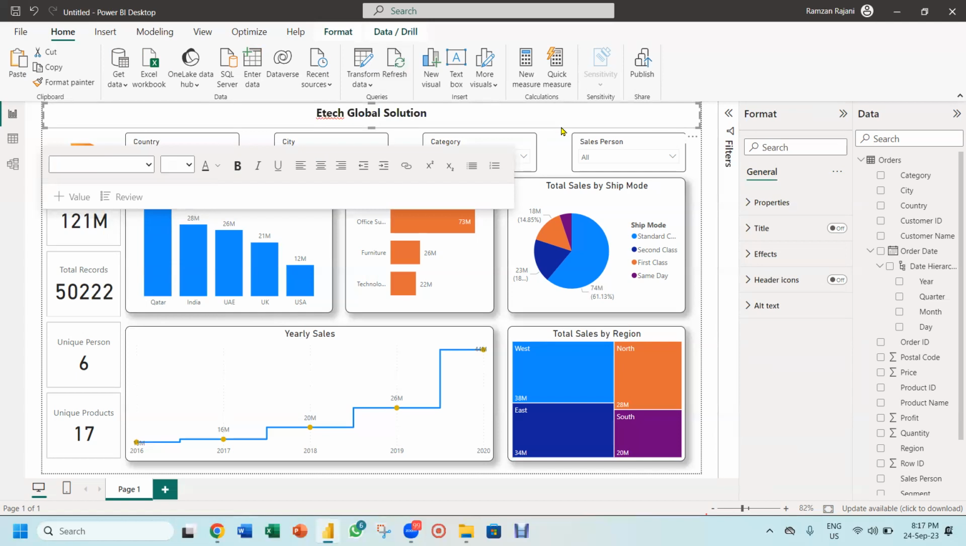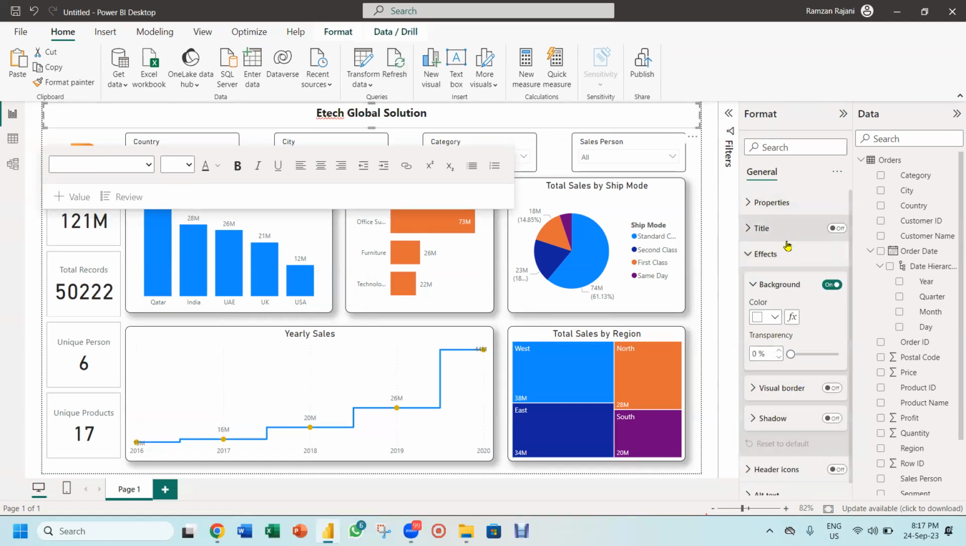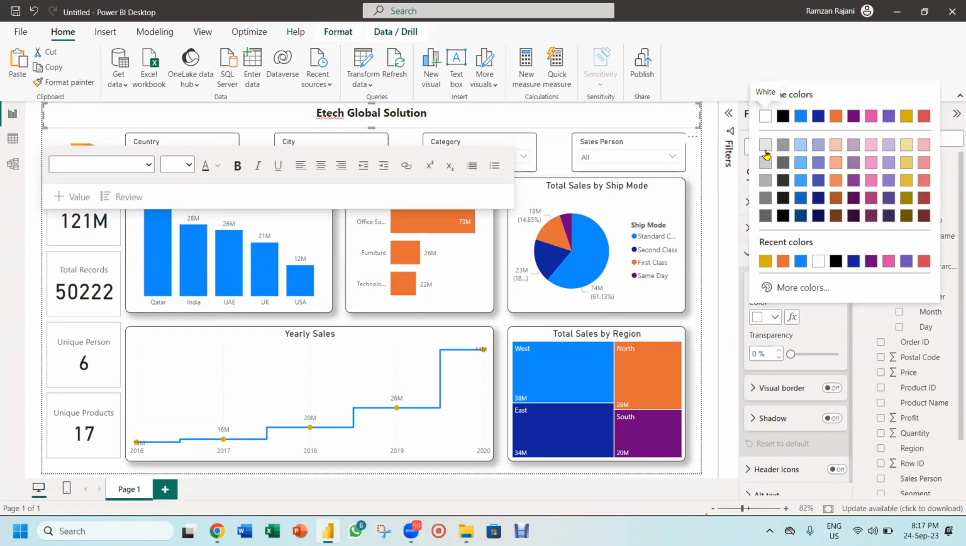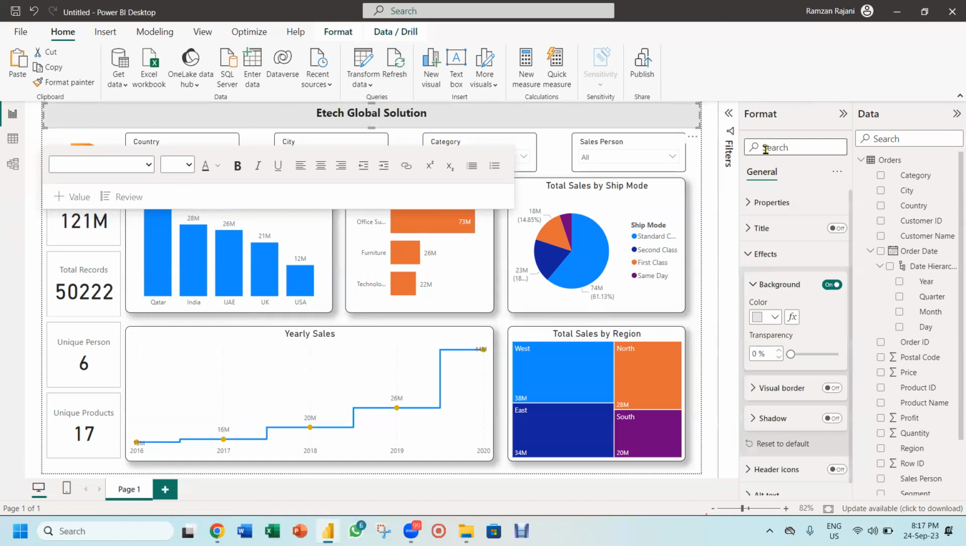I want to insert the background. So you know how do you insert the background. Go to the effect, and over here you have the color, and I say any light color. So I inserted the background. Got it? Simple. And this becomes the heading.